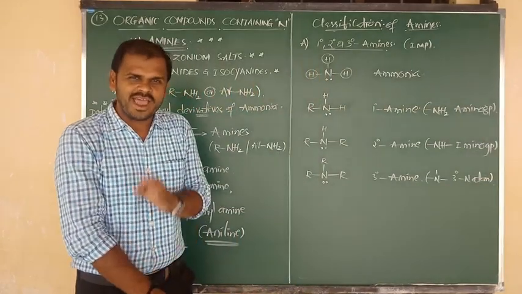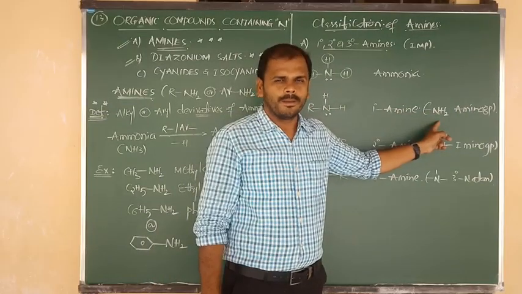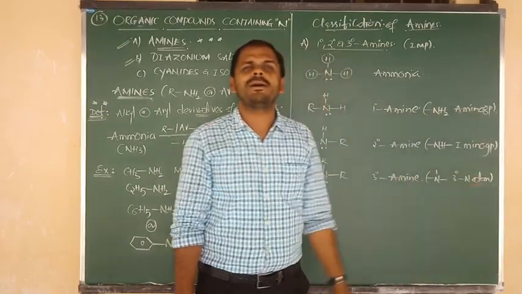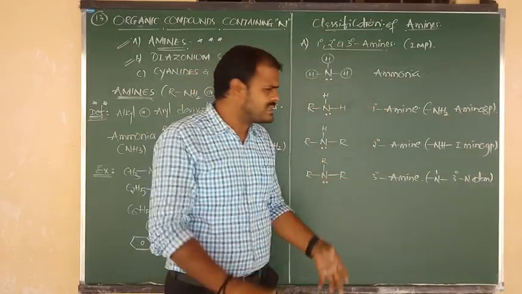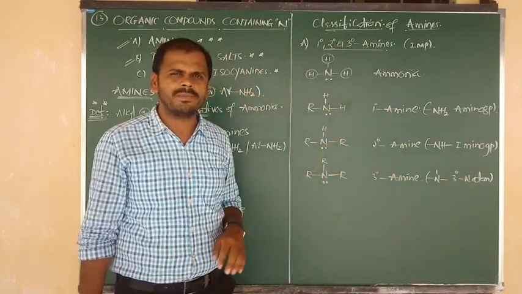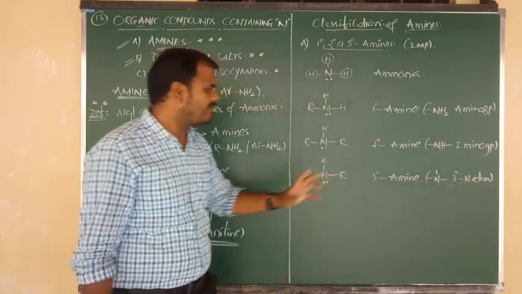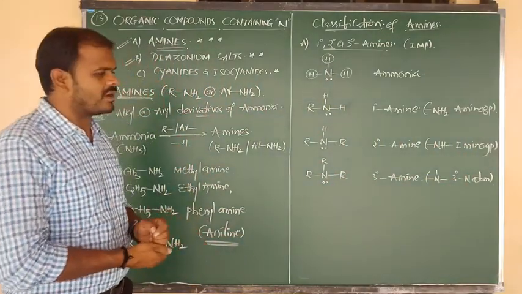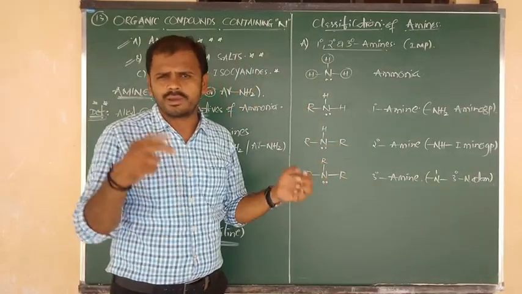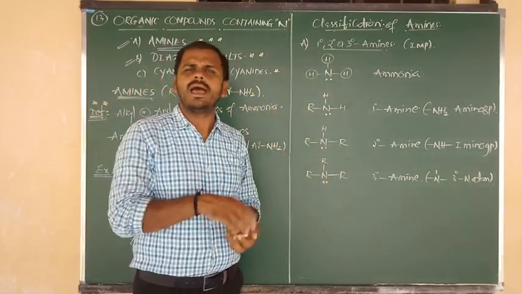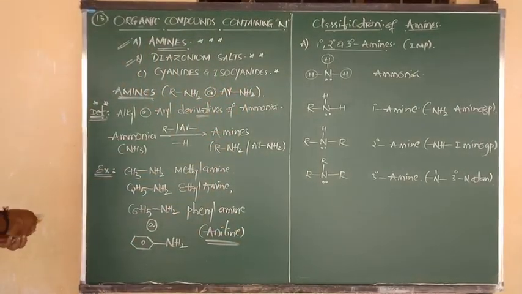Okay. So the final thing is, by the presence of NH2 group, that is, by the presence of amino group, we have to say that it is primary amine. By the presence of imino group, we have to confirm that it is secondary amine. And by the presence of tertiary nitrogen atom, it is nothing but what, Nana? Tertiary amine. Here in the place of R, we can consider R, or aryl, or benzene, as you wish. Okay, good. So classification number 1 was over.